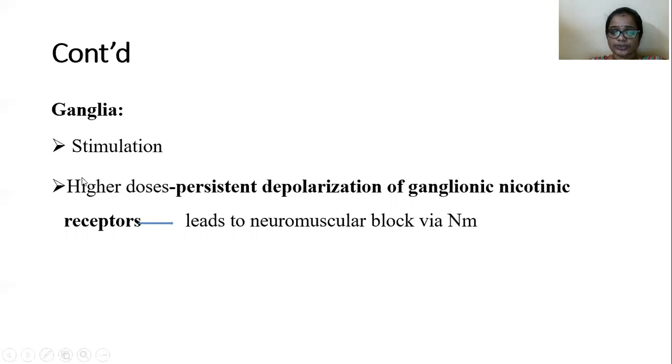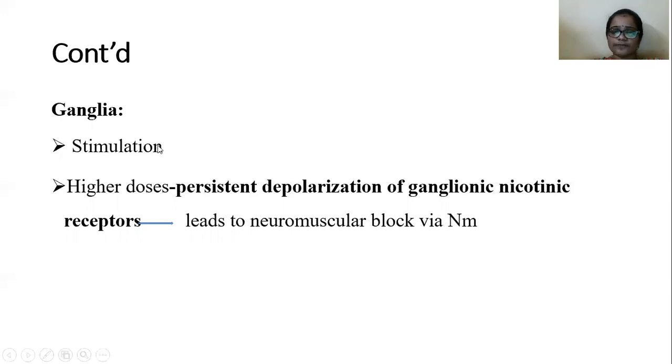As a result of this depolarization, resistance develops at the nicotinic receptors. So there is a blockade of transmission from ganglia to the postsynaptic neuron, and from the postsynaptic neuron to muscles also.